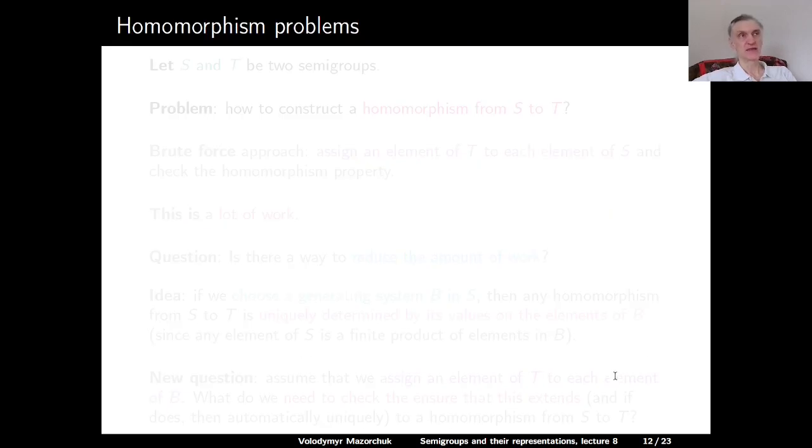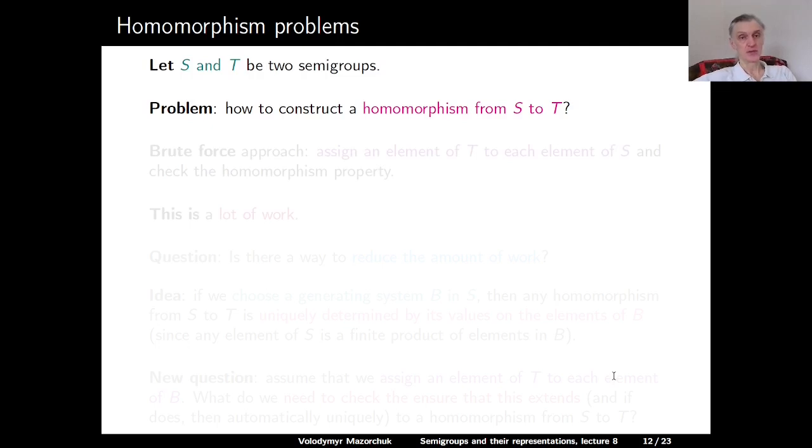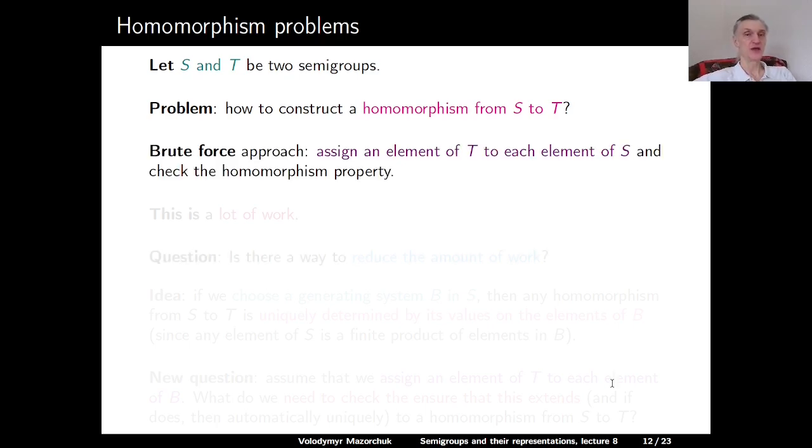Now let us discuss the main application of presentations, and that's a big help in solution of problems how to construct homomorphisms between semigroups. Let S and T be two semigroups. There is a natural problem: how to construct a homomorphism from S to T. The brute force approach would be to assign an element of T to each element of S and check the homomorphism property. And this is usually a lot of work.